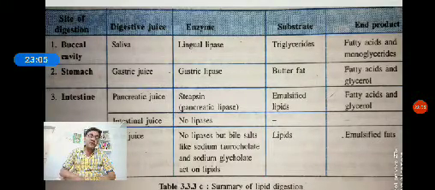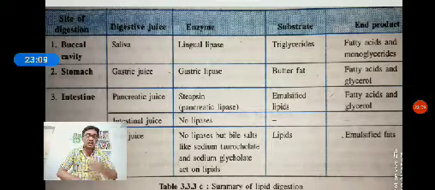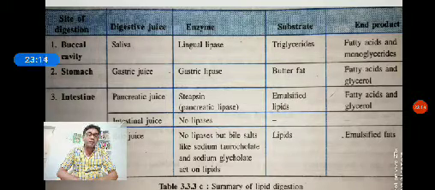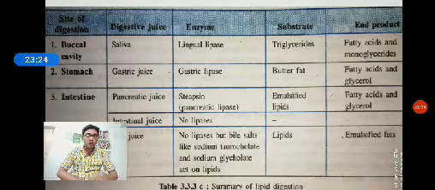The absorption of fatty acid and glycerol is somewhat complicated, because the fatty acid and glycerols, being insoluble, cannot be absorbed into the blood easily. They are first broken down into small droplets. Those droplets are called micelles, which move into the intestinal mucosa.